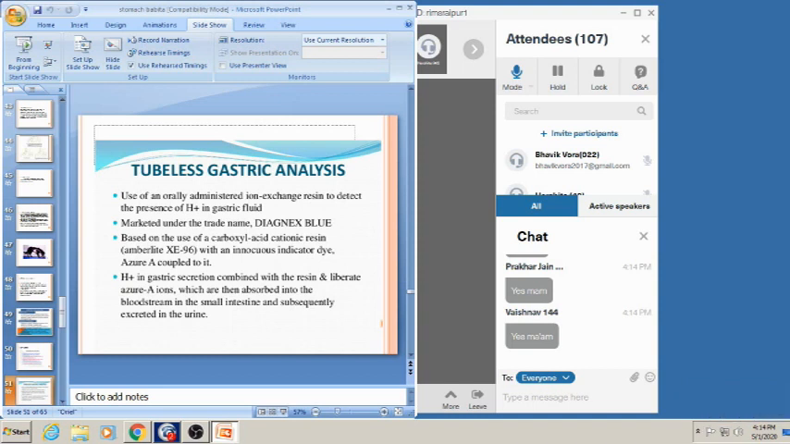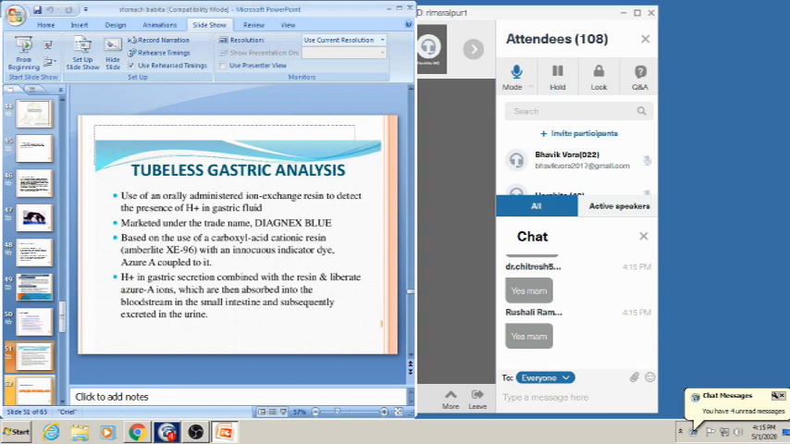So we have to calculate this azure A ion, because whatever the amount of hydrogen ion present in the gastric secretion binds with the resin, which binds with the azure ion. So how much amount of the azure ion present in the urine is the amount of the hydrogen ion present in the gastric analysis. Okay. So there are various other methods. I had described only the 2 methods for the gastric analysis.